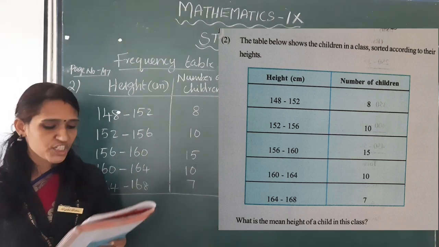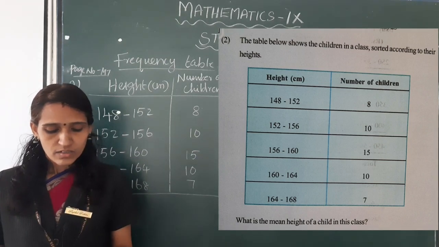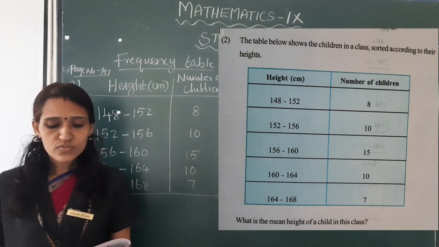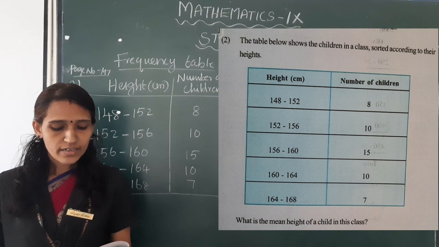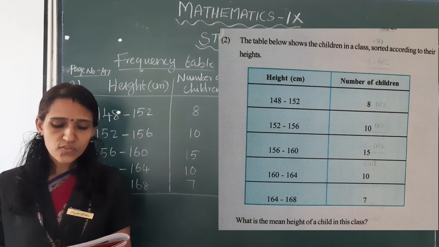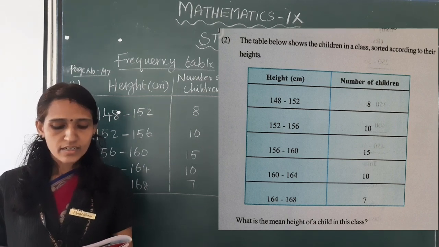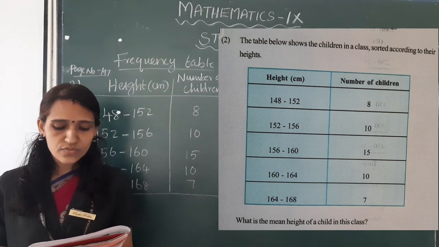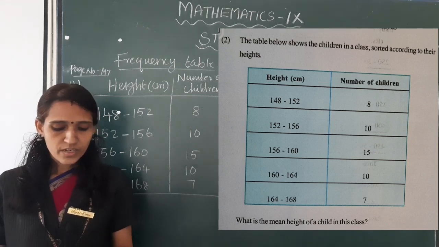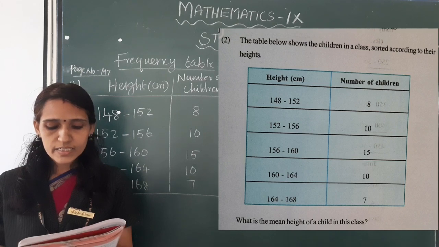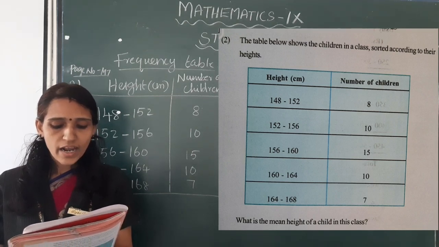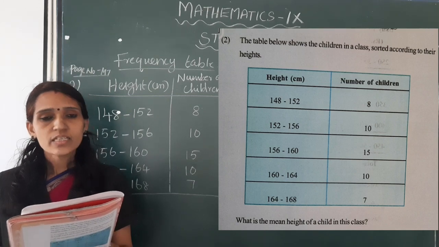Height, number of children. 148 to 152, number of children, 8. 152 to 156, number of children, 10. 156 to 160, number of children, 15. 160 to 164, number of children, 10. 164 to 168, number of children, 7. What is the mean height of a child in this class?